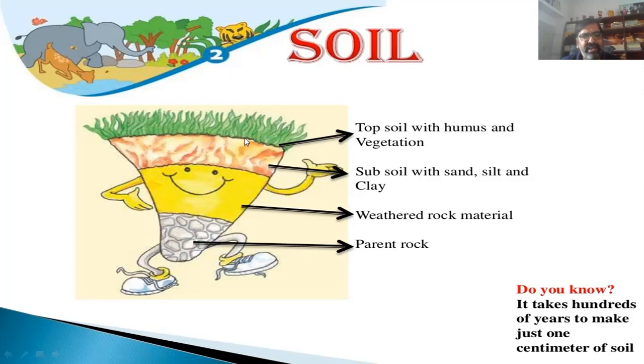You have a great example in the agriculture field, everywhere the top layer. Second, subsoil. Third, rock material. Fourth, parental rock. Yes, this is the wonderful thing: it takes hundreds of years to make just 1 centimeter of soil. It is a long geographical process to generate the soil.